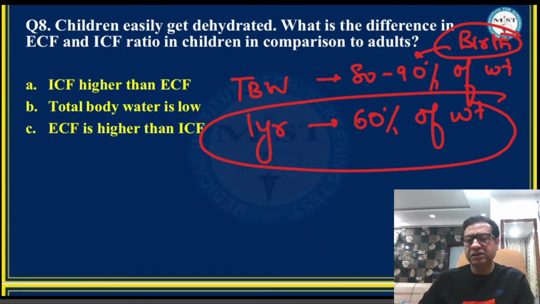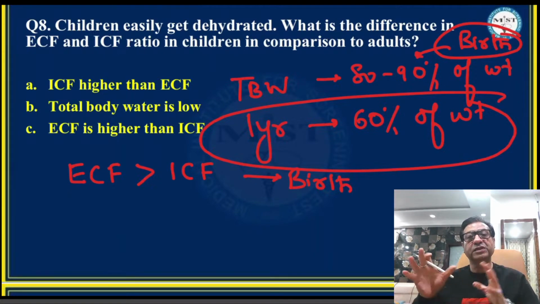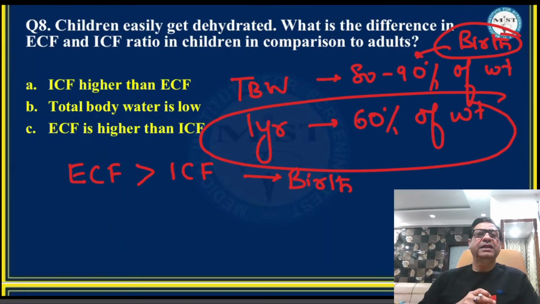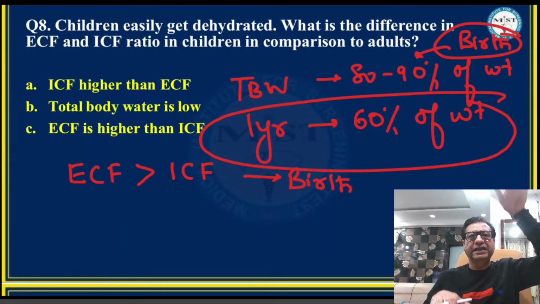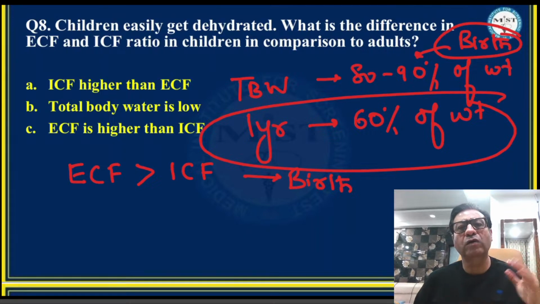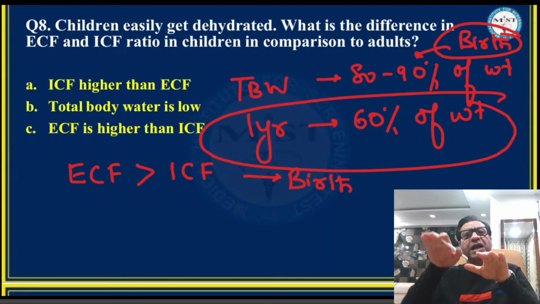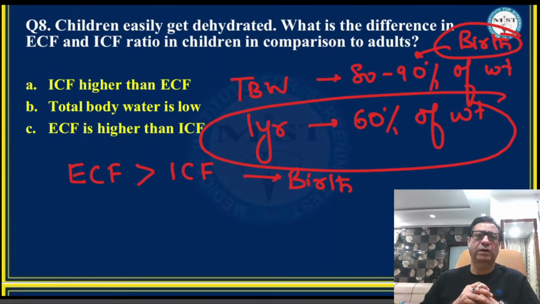Now, how do the extracellular fluid and intracellular fluid change? In a child at birth, it is the extracellular fluid which is much more than the intracellular fluid. So extracellular water is much higher than the intracellular water in the case of a newborn. Now, by the time the newborn turns into an infant and is around 3 months of age, the extracellular water is decreasing, intracellular water is increasing. So by around 3 months of age, extracellular water becomes approximately equal to intracellular water. And then after 3 months of age, for the first time, the intracellular water becomes more than extracellular water.